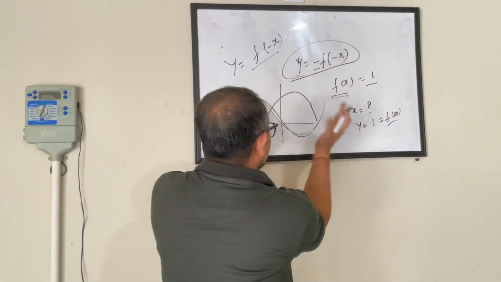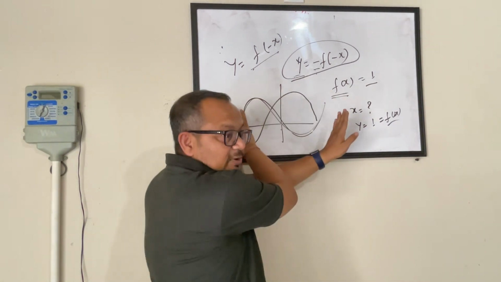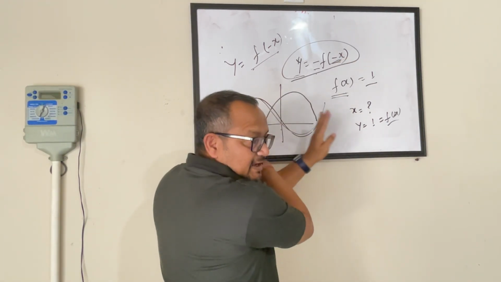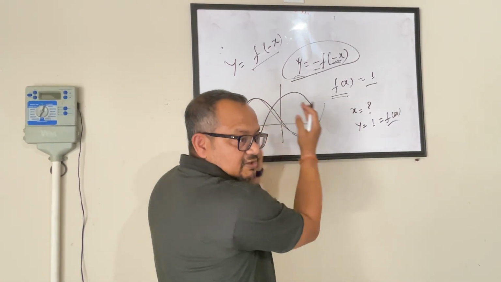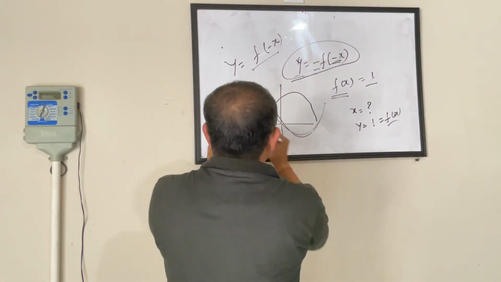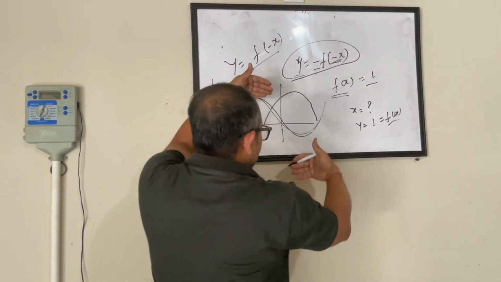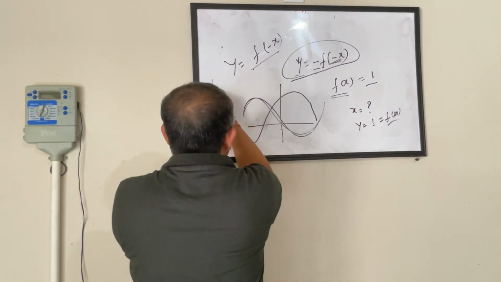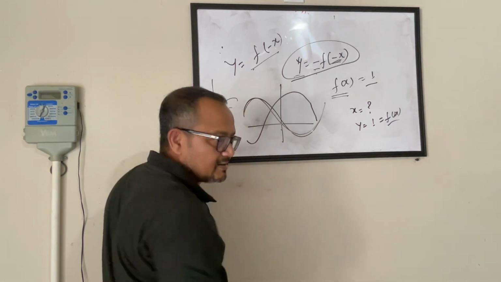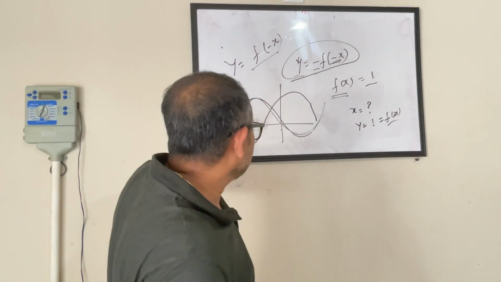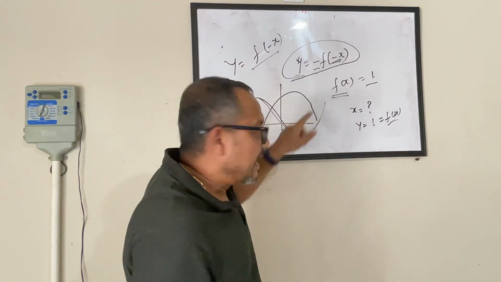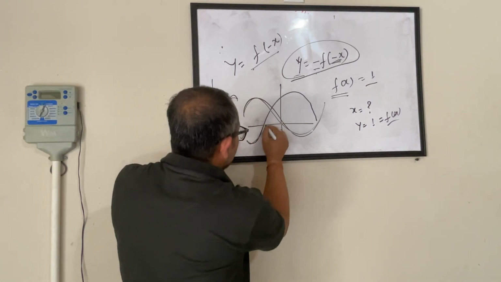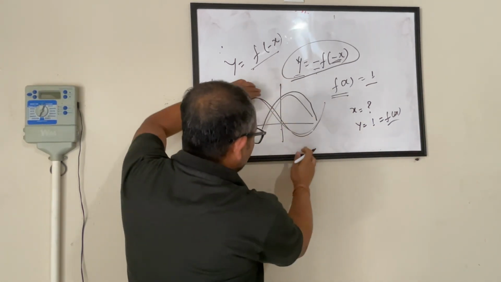So now it will again flip. It flips against the y-axis. Inside the bracket, it flips against the y-axis. Every positive x becomes negative x or vice versa. So this graph is now flipping one more time. First you flipped it this way, now you are flipping it this way. So from this graph, you have to just visualize this graph and see. So this was my original graph. This became upside down.